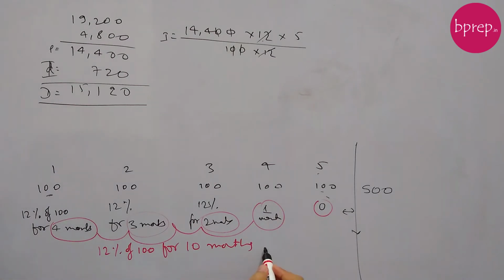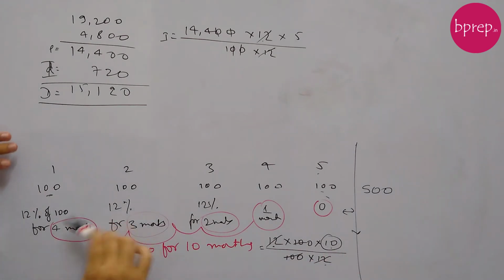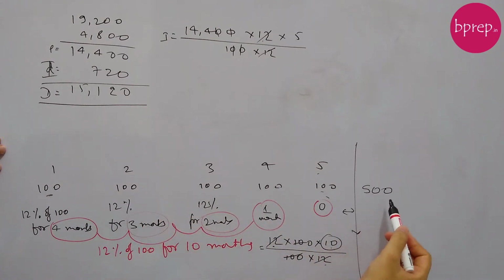So the interest that we have earned is 12% of 100 rupees for 10 months, which is 12 into 100 into 10 by 100, and again we have to divide it by 12 because the rate is 12% per annum and the tenure is in months. If we cancel this out, we have earned a total interest of 10 rupees. So we can say if we are investing 100 rupees per month, we have invested 500 rupees. At the end of the 5th month, our maturity amount is 510 rupees.